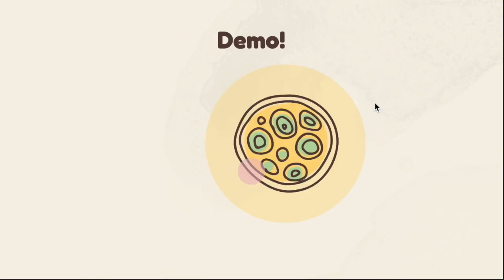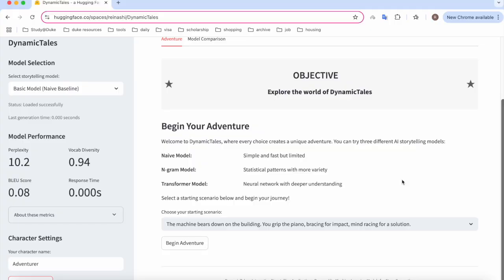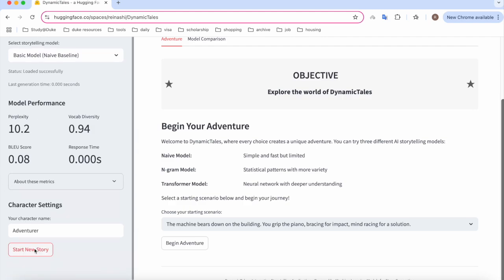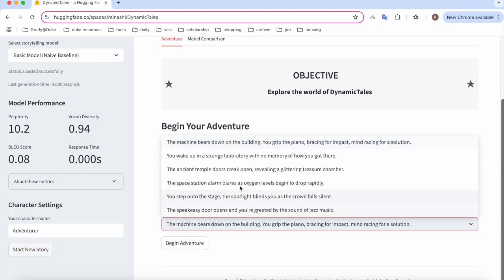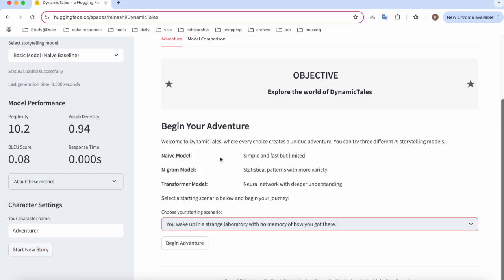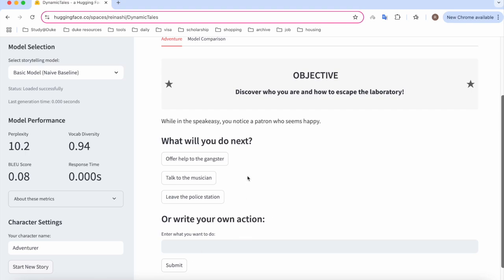Now, demo time. Demo in action. This interactive fiction generator allows users to start a new story, and here we can choose our starting scenario. For example, I choose "You wake up in a strange laboratory with no memory of how you got there," and we click Begin Adventure.